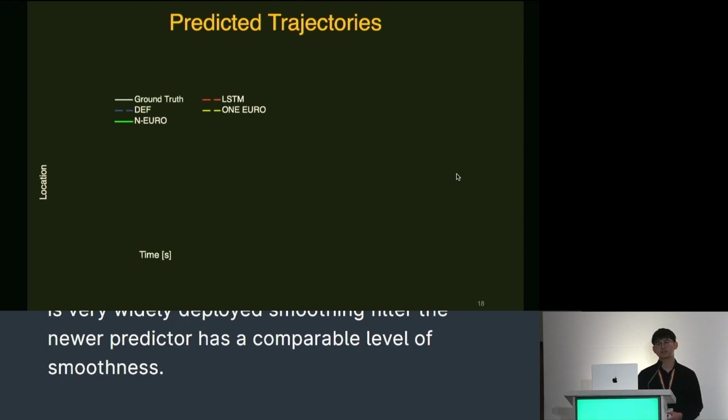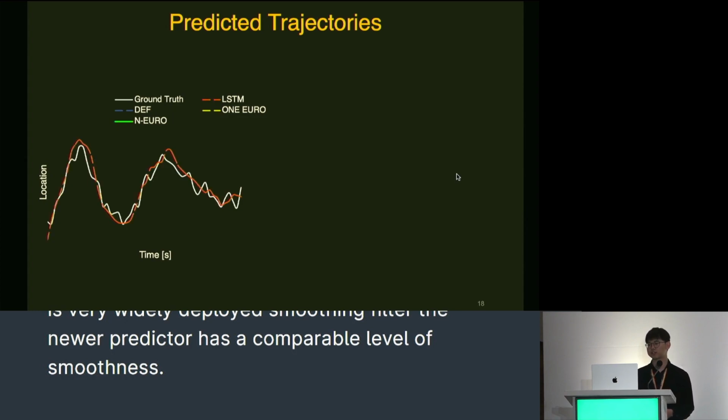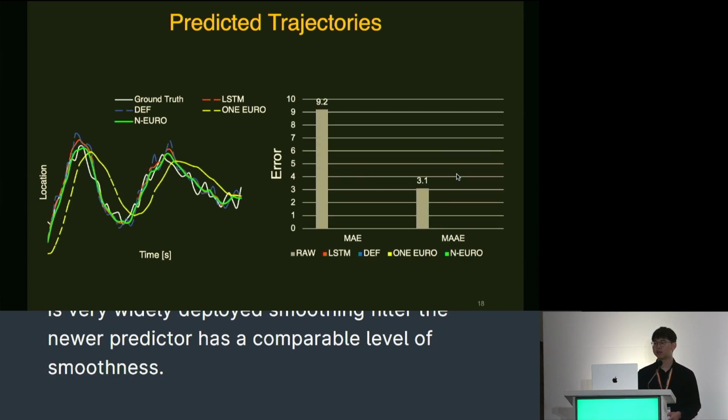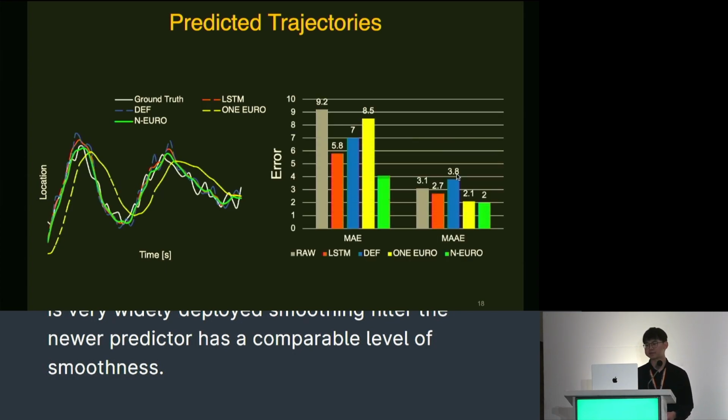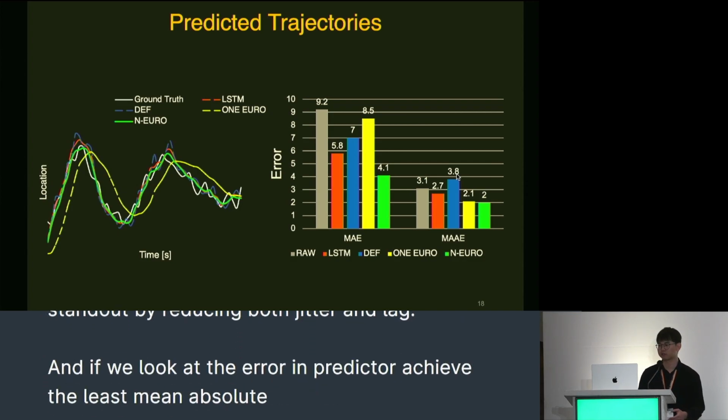We then compare the predicted trajectories with the ground truth. On the left, the x-axis is time, and the y-axis is position. First is the ground truth, which is the shift of the raw signal, followed by the LSTM prediction and double exponential prediction. Both provide decent predictions, but also amplify the jitter. The One Euro filter excels in smoothing, but at the cost of significant lag. And Neural Predictor stands out by reducing both jitter and lag. If we look at the error, Neural Predictor achieves the least mean absolute error in both location and acceleration.